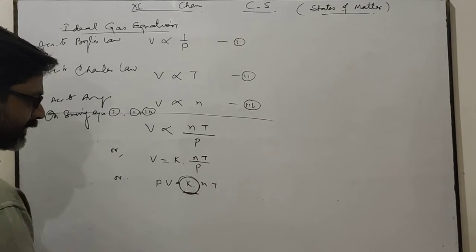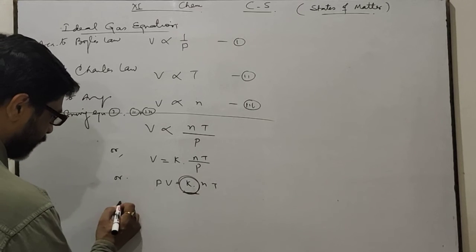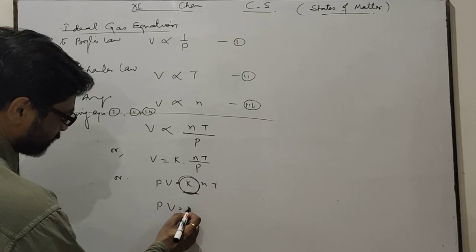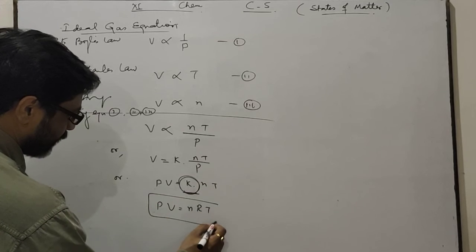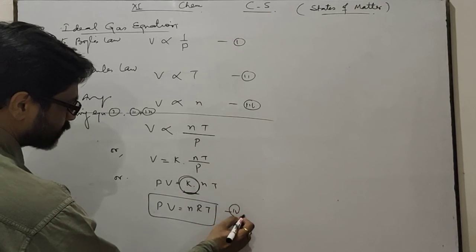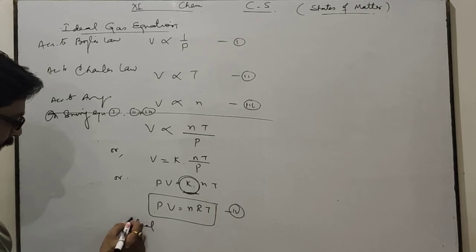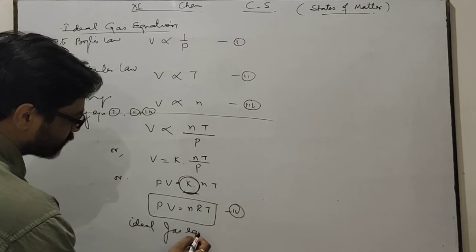This is replaced by gas constant R, and now the formula becomes PV equals nRT. This equation 4 is known as the ideal gas equation.